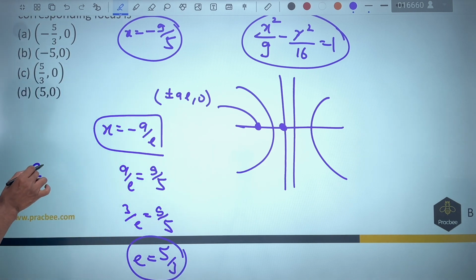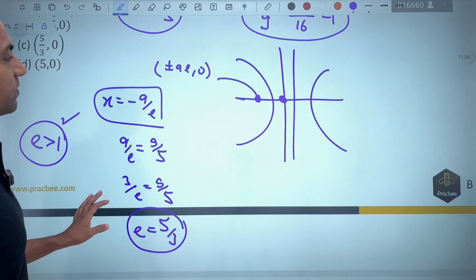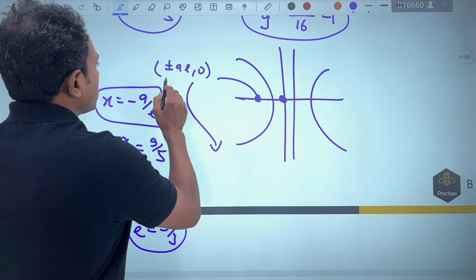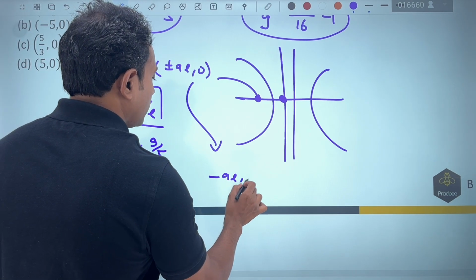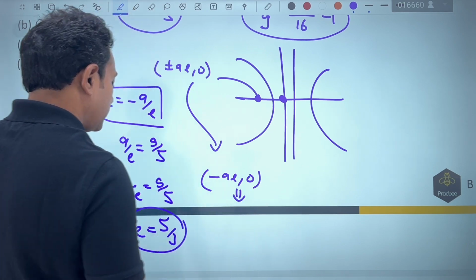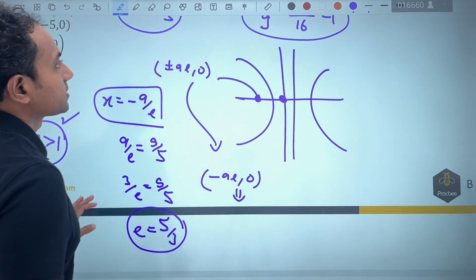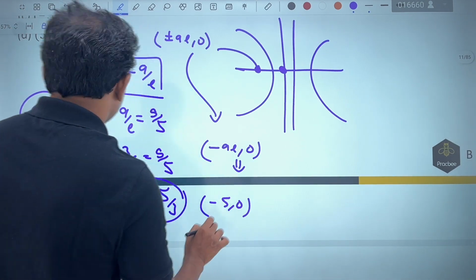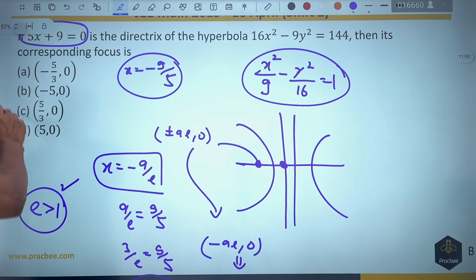Eccentricity in case of a hyperbola, you should always note, should be greater than 1. This is a very important idea. Now we have got the eccentricity. If I want to find this point, it is going to be minus ae comma 0, and a in this case is 3. If I multiply by 3, this becomes minus 5 comma 0. Let us check the options. You can see that option B matches.